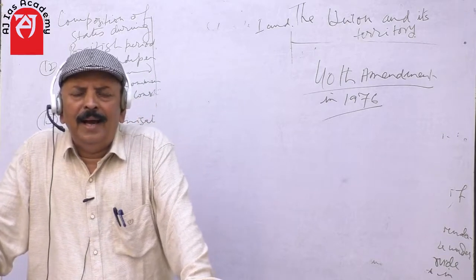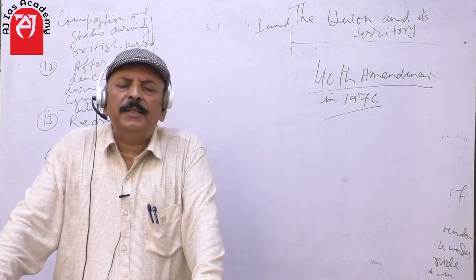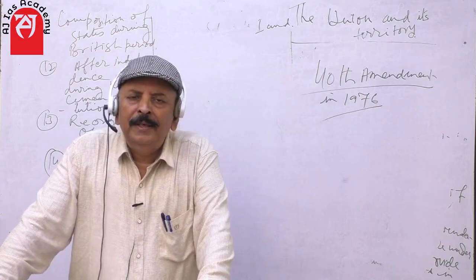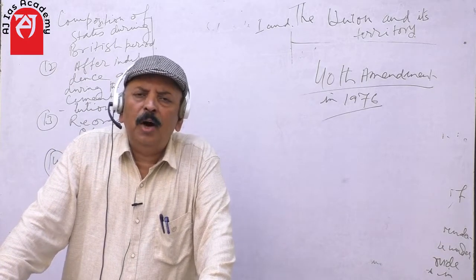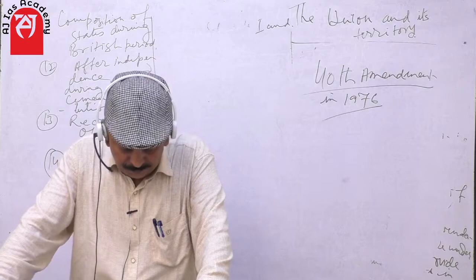They wanted a separate state, and that was effected during the last leg of the Congress government in 2014.